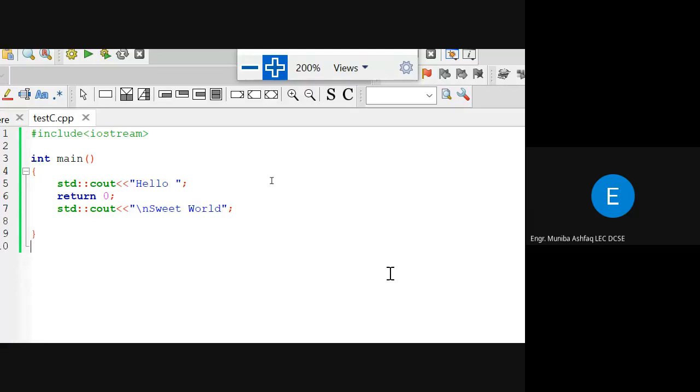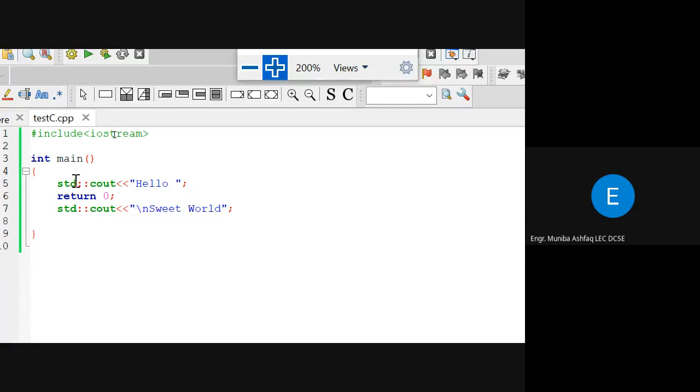With the passage of time, we just did a little bit of modification in the hello world to see what will be the effect on the output, right? Like we have included some more text, hello sweet world. We included \n to see that it's going to insert a new line. Hello will be printed in the first line, and because of \n, the other text, sweet world, will be printed in the next line.